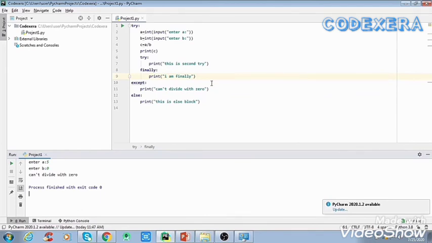So this was all about exception handling in Python. Hope you are all able to understand what an exception in Python is. So this is the end of this tutorial.